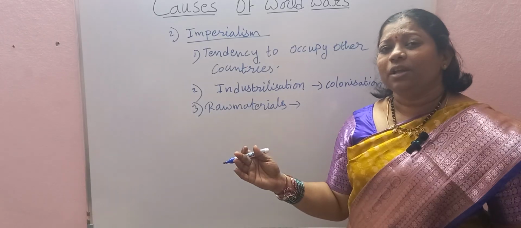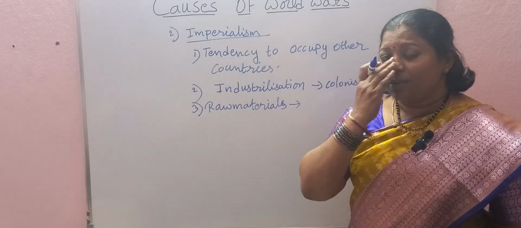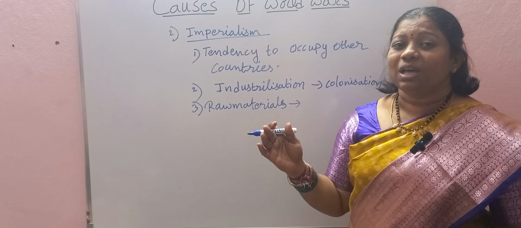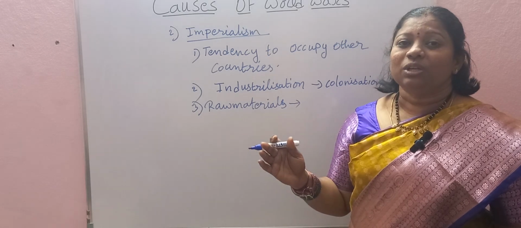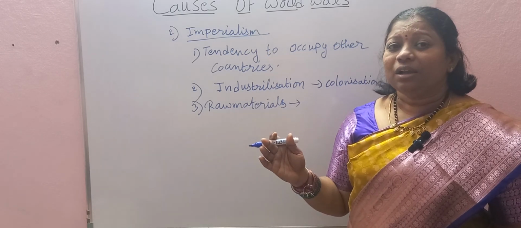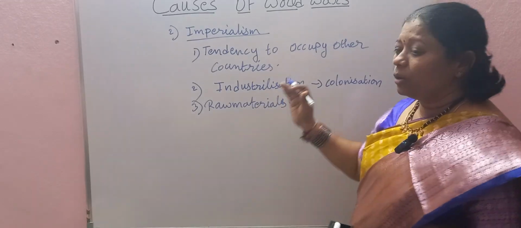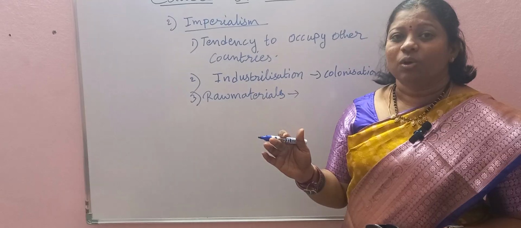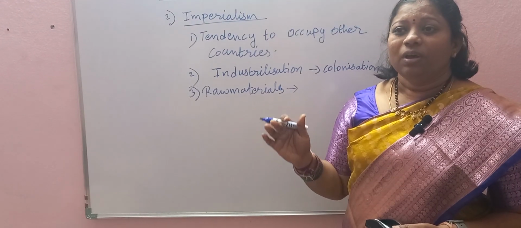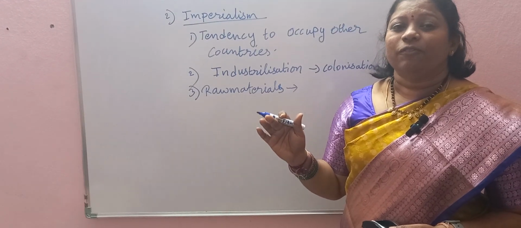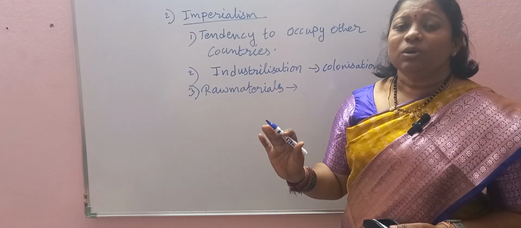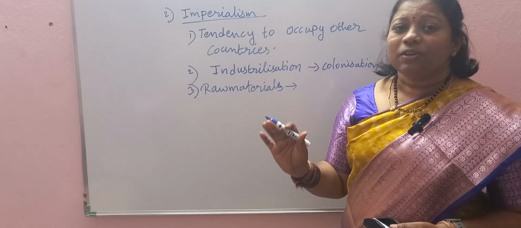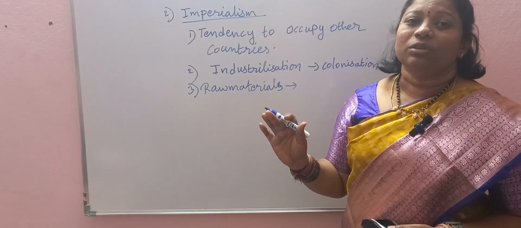The same thing happened in Indonesia also. In Indonesia, the Dutch people won the war between these European countries, and they made the Britishers leave Indonesia. And not only that, there was a war between Germany and France also for the sake of colonies of Africa. So in this way there was colonization, and because of the colonies they started fighting among themselves.